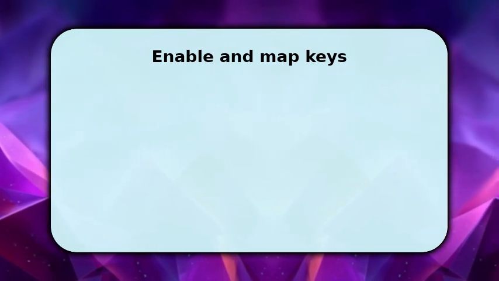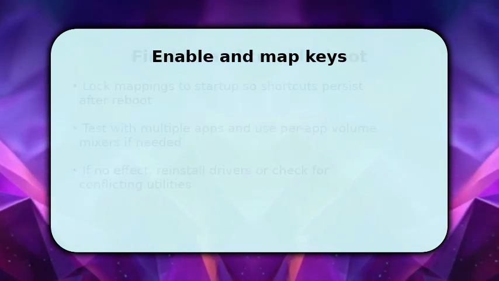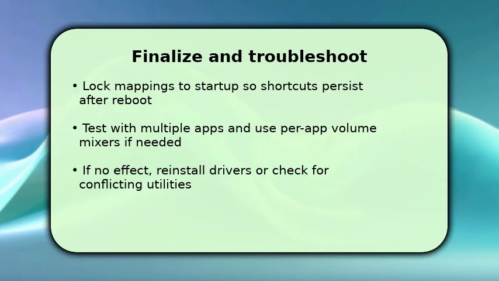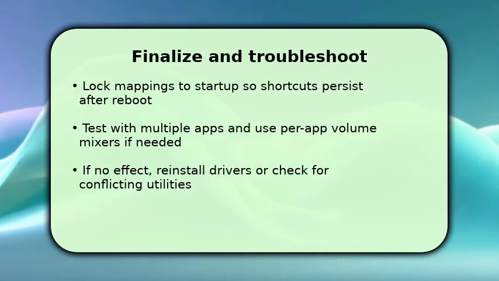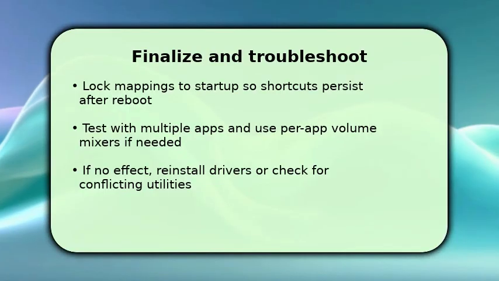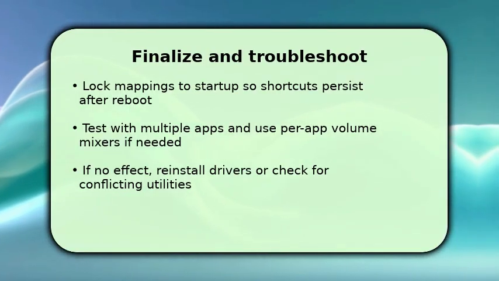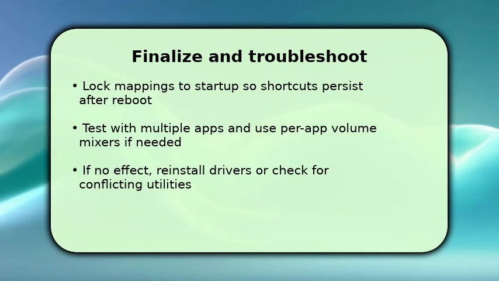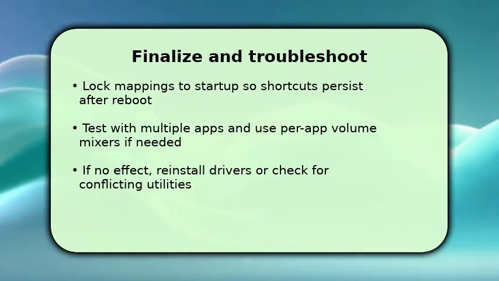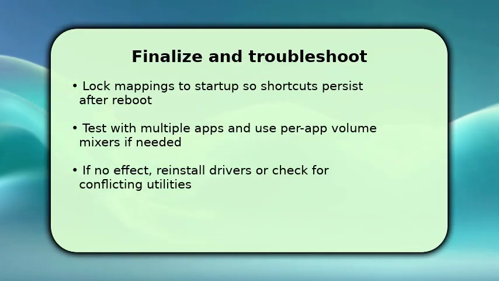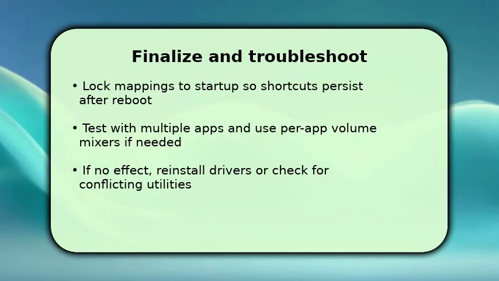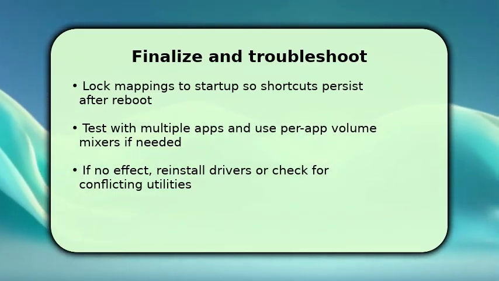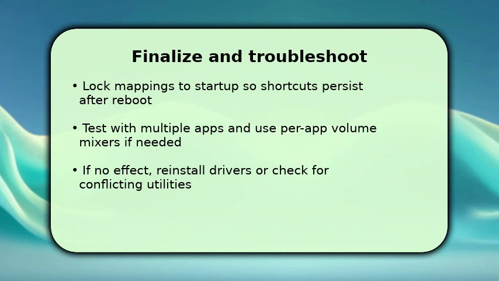To finish, make your changes persistent and verify behavior across apps. Add your mapping or daemon to startup so the shortcuts survive reboot, and test volume adjustments in a music player, browser, and system sounds to confirm consistency. If you need fine control, use per-app mixers or global hotkeys tied to the audio API. If keys still do nothing, check for driver issues, reinstall keyboard drivers, disable conflicting utilities, and restart the audio service. That troubleshooting step usually resolves it.